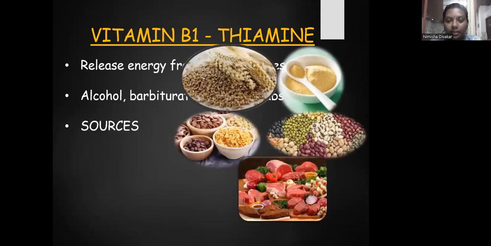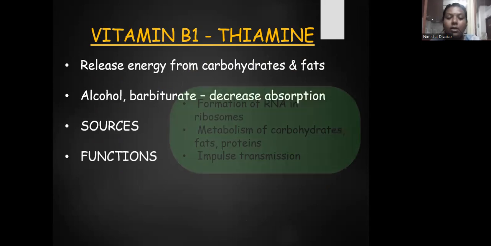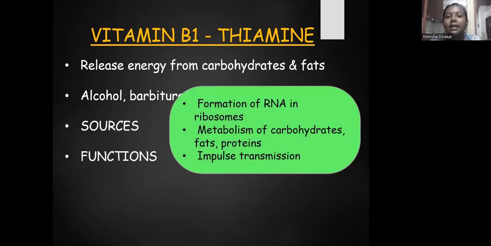The sources of thiamine are raw wheat, brown sugar, brown rice, cereals, and millets, red meat, etc. Functions of vitamin B1: it helps in the formation of RNA in ribosomes, and it helps in the metabolism of carbohydrates, fats, and proteins.